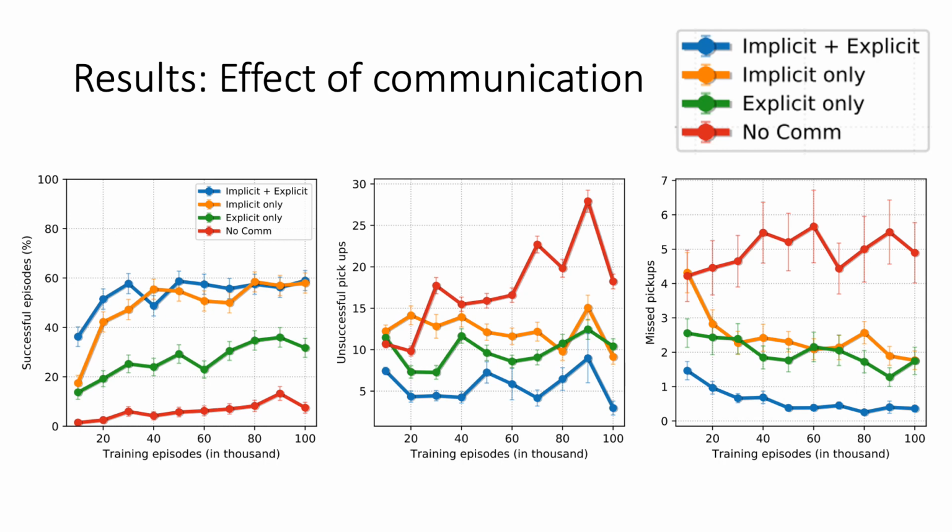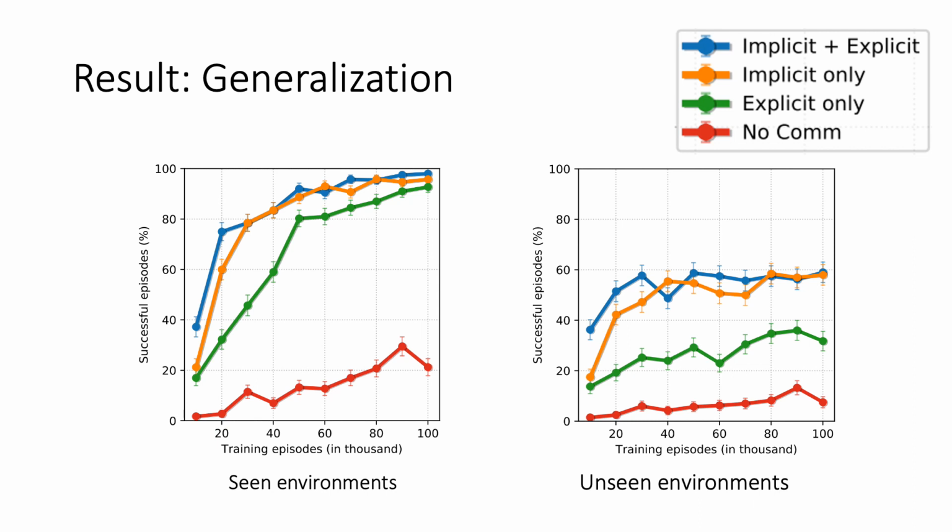metrics. The orange and the green lines correspond to only implicit and only explicit communication. Both the communication methodologies help individually and also when combined, which is the blue curve, which performs the best across all metrics. So to conclude, implicit and explicit communication jointly gives the best results. Please note that all the qualitative and quantitative results I showed so far are on unseen environments. That is, the environments which the agents never saw during training.